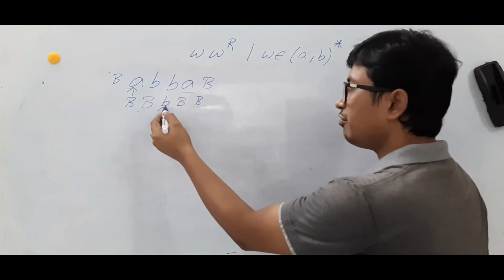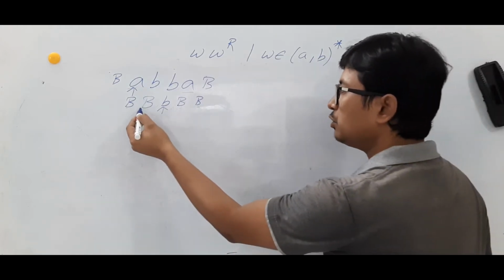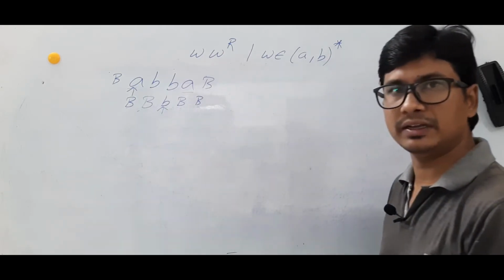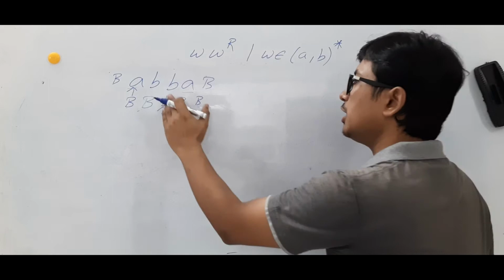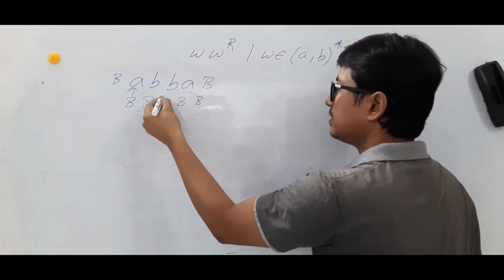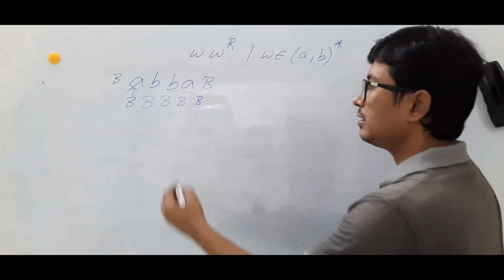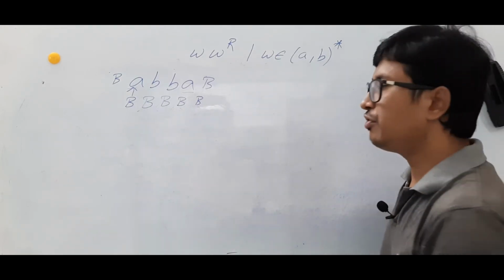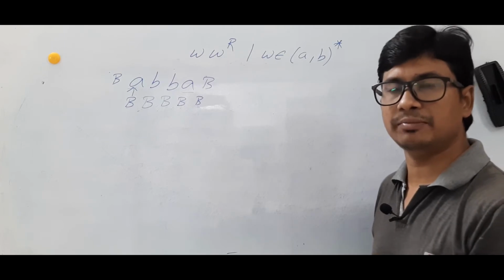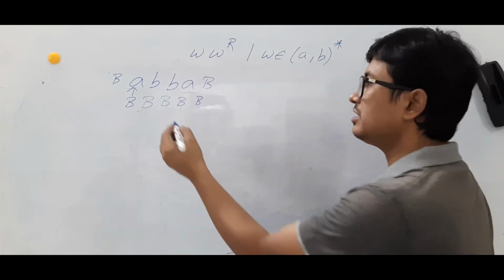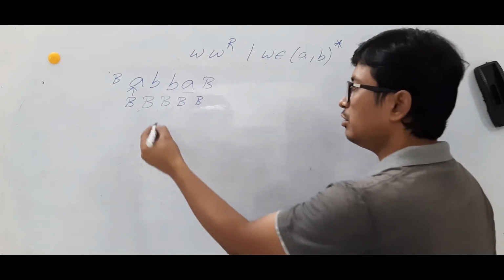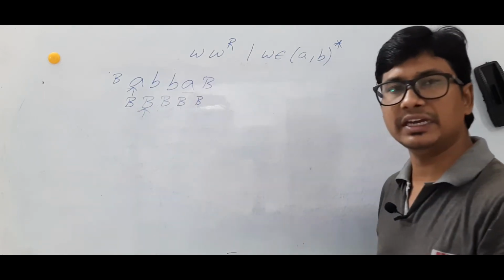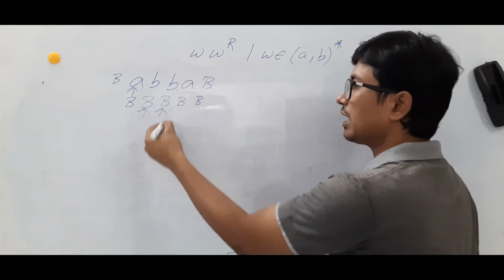Okay, now if you find a B, because this B you have modified it as a blank, move to the right. Again, if you find a B, there is a matching. Again, you make it as a blank. Okay, move to the left. While moving to the left, if you find any number of A's or B's, keep on moving to the left. In this case, there are no A's and no B's; you have a blank. Is it clear? If it is a blank, make it as a blank, move to the right.